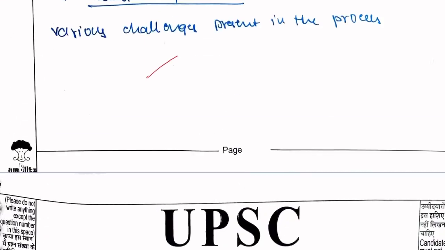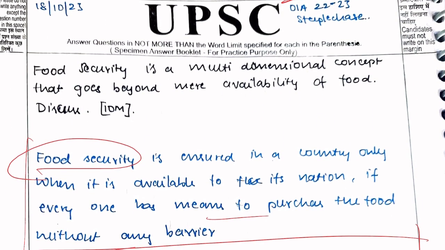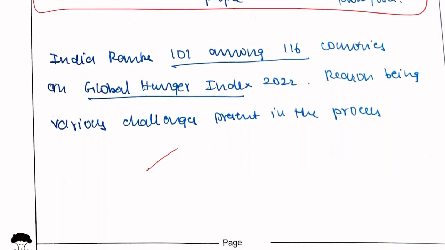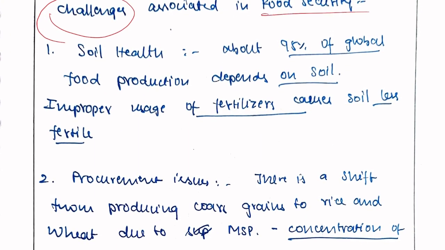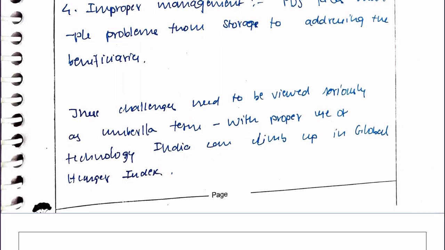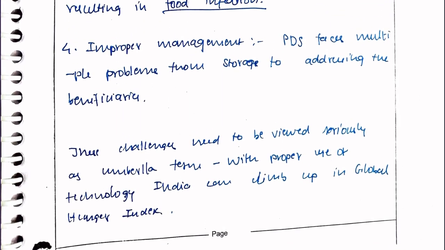Look at the question. The question says food security is a multi-dimensional concept. Explain what food security is. Explain how it is a multi-dimensional concept. Explain those multiple dimensions. Then you can go with the efforts taken by the government to address that. The question is not about the challenges available for food security. If it's a 15-marker question, maybe we can consider this. But it's a 10-marker question. The challenges you have written are fine, but still that is not the exact demand of the question.